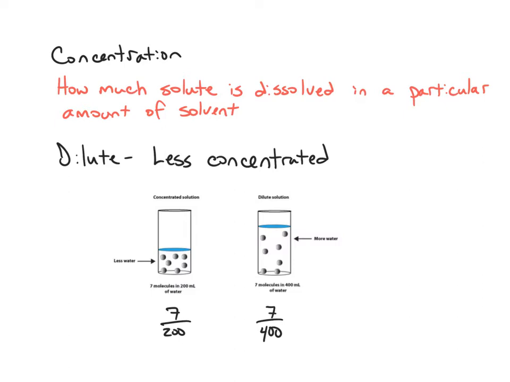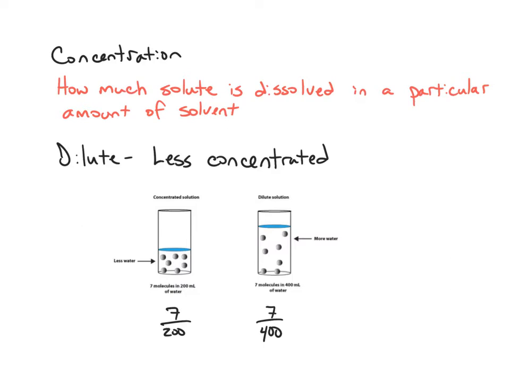Usually when you see things that are concentrated, if they have a color, the color is deeper and more vibrant. And the example I used before was the coffee. A concentrated cup of coffee is dark, black or dark brown, but a dilute cup of coffee has a see-through or a light brown appearance to it.